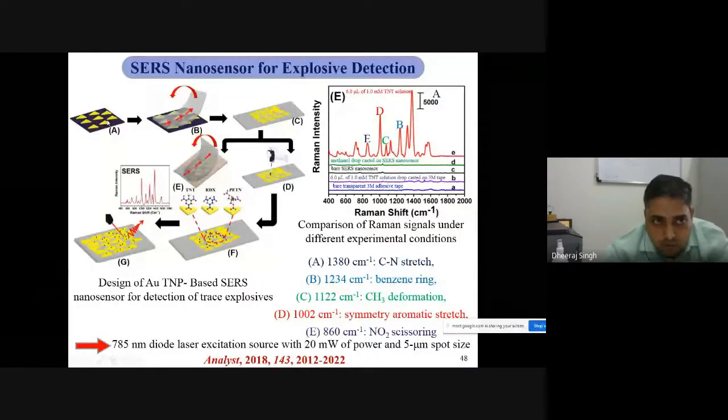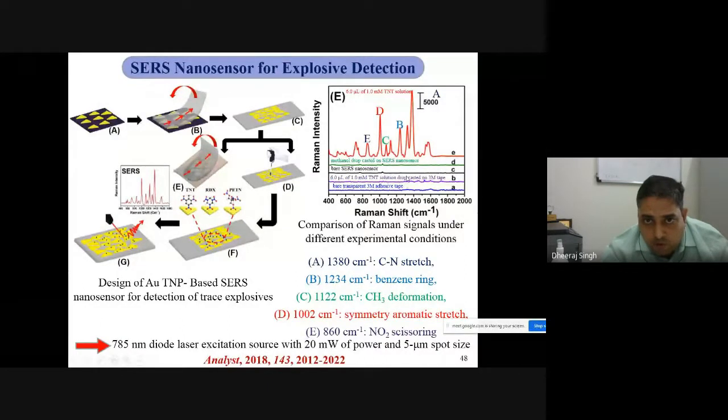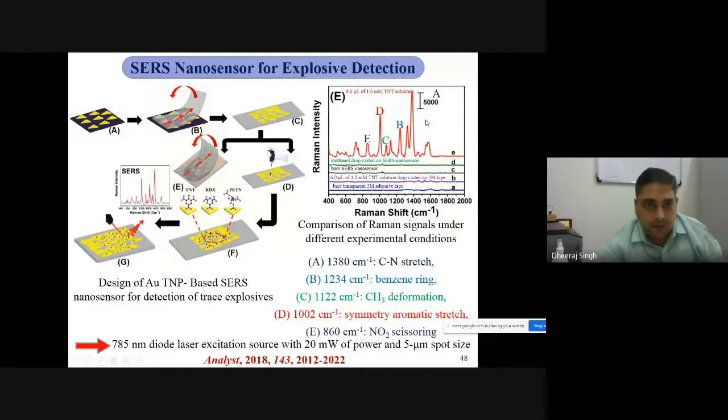This gold nano rod is generally synthesized by a chemical route, and when we put this nano rod on your chemical TNT, RDX and PETN, you can see the Raman spectra on that nano substrate. You can see there is no signal of the bare substrate, the TNT solution, or the methanol drop. But when we apply a micromolar TNT solution on the gold, the signal is obtained.